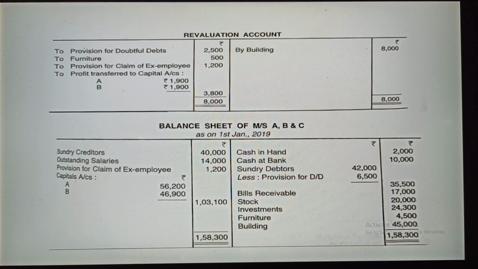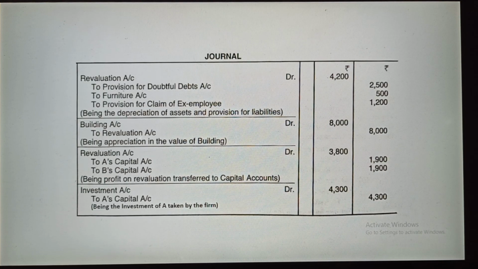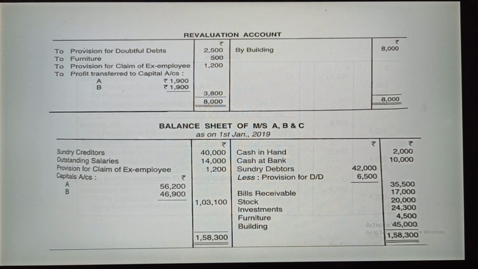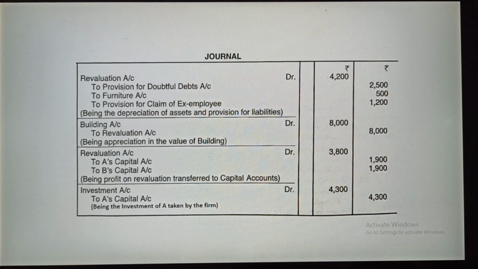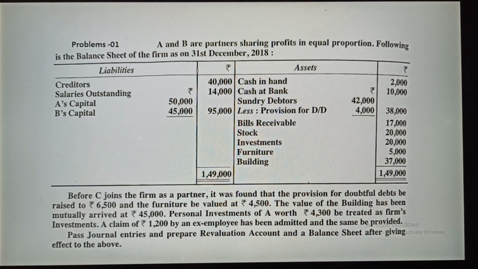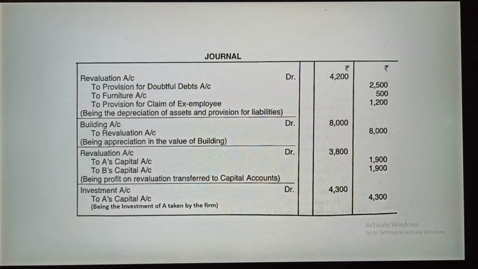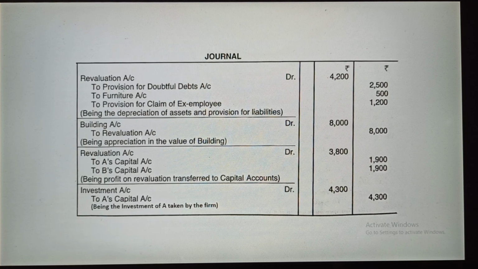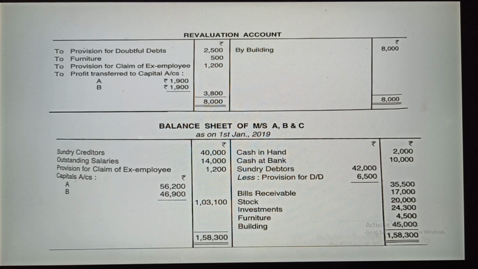Then we have to prepare the opening balance sheet and the upgraded balances. You can see earlier it is given that on 31st December 2018 this was the balance sheet. Now it will be upgraded. See what changes will come. Cash in hand is given, 2,000 rupees. In the balance sheet again the cash in hand will be the same. Then go back, cash at bank 10,000 rupees. Here also cash at bank will be 10,000 rupees.